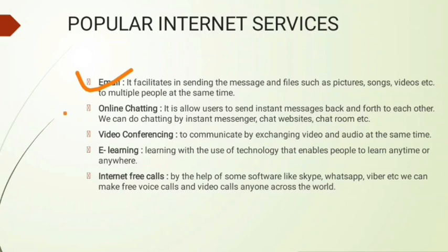Now the next service is online chatting. You know that WhatsApp is a very useful app. With the help of this we can chat with one person to another around the world. We can contact and chat with him or her. Online chatting allows users to send instant messages back and forth. It means you can send to others and someone sends to you, so it is called back and forth. We can do chatting by instant messenger like chat websites, chat rooms, etc. These are services also provided by the internet.